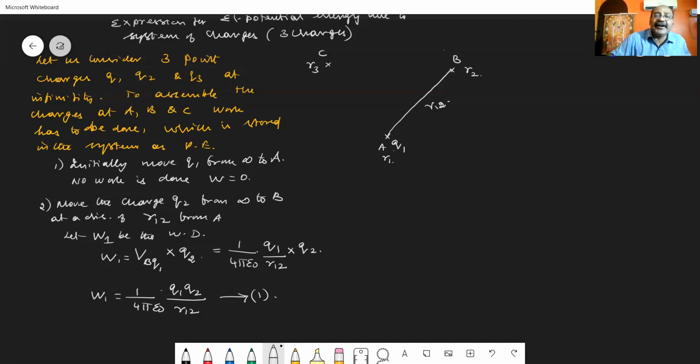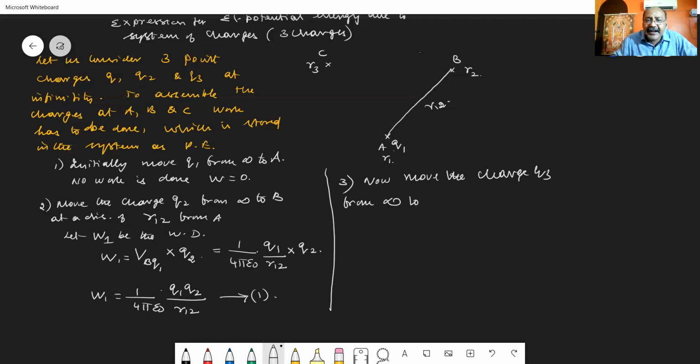Now, what is the next point that I have to consider? Now you move the charge Q3 from infinity to the point C. If you are moving the charge Q3 to point C, we have to do work against the charge Q1, which is at a distance of R13, and the charge Q2, which is at a distance of R23.